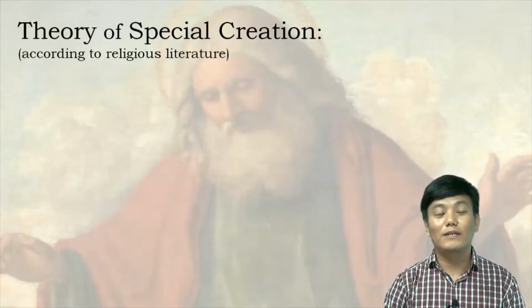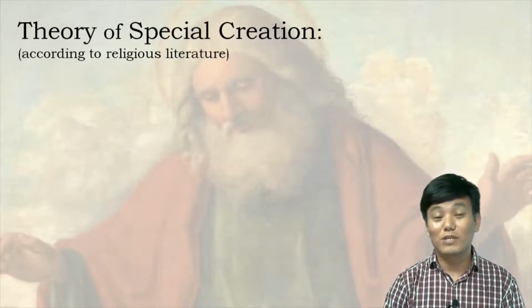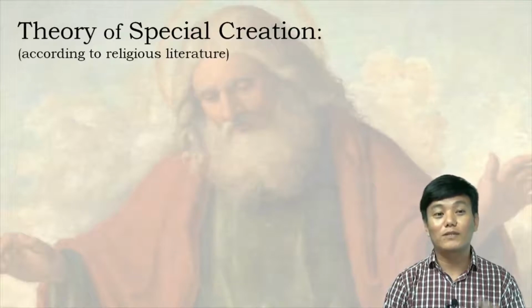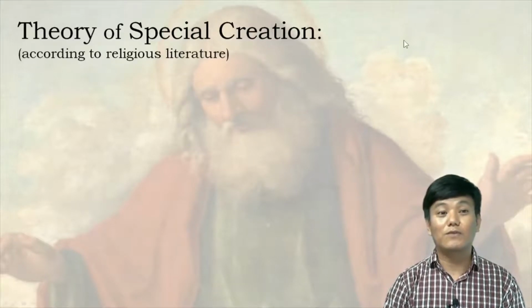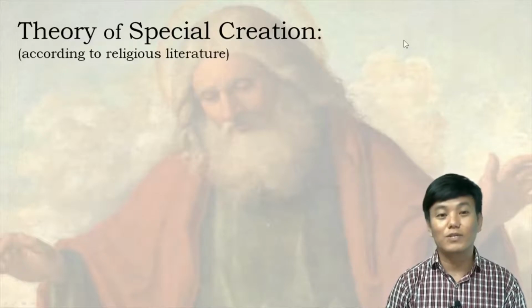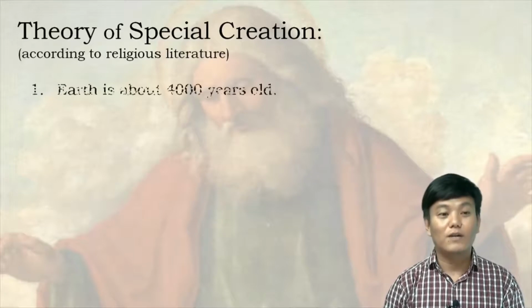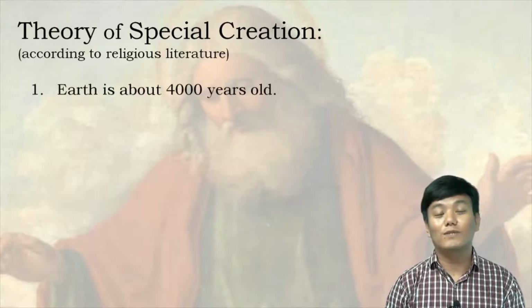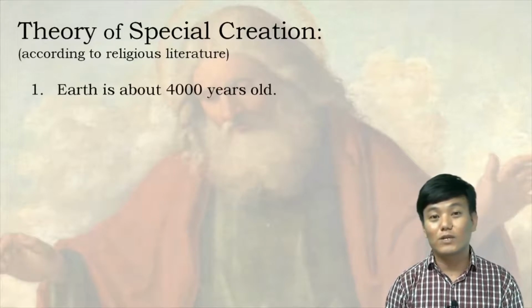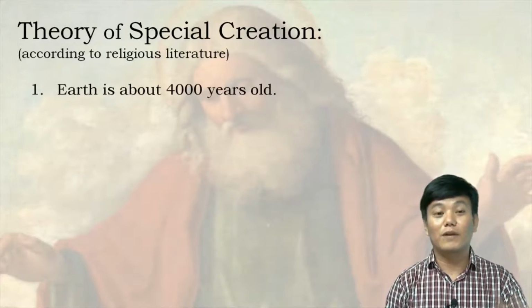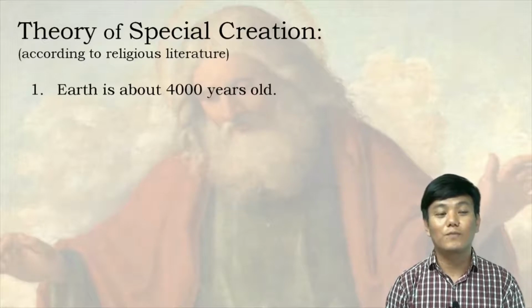And one of those theories is the theory of special creation. It is mentioned in your textbook. Let me tell you that this is not a scientific theory. This theory, the theory of special creation, is found only in religious literature, not in scientific literature. And according to this theory, the Earth is only 4,000 years old. The Earth was created by God 4,000 years ago.